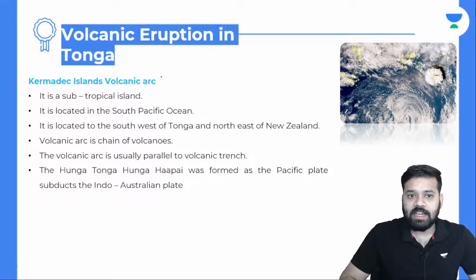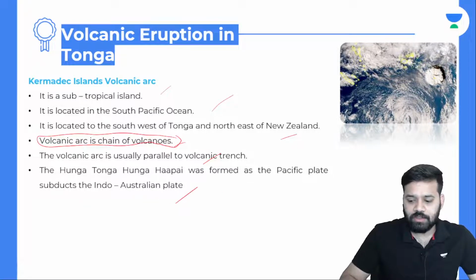About the Kermadec Island volcanic arc, it is a subtropical island located in the South Pacific Ocean, southwest of Tonga and northeast of New Zealand. What is a volcanic arc? A volcanic arc is a chain of volcanoes. The volcanic arc is usually parallel to a volcanic trench. The Hunga Tonga Hunga Hapai was formed as the Pacific plate subducts the Indo-Australian plate.